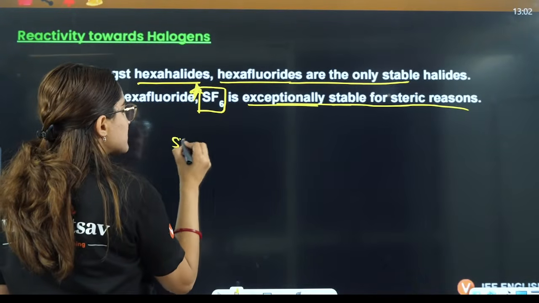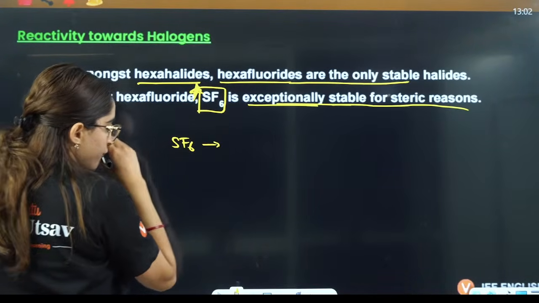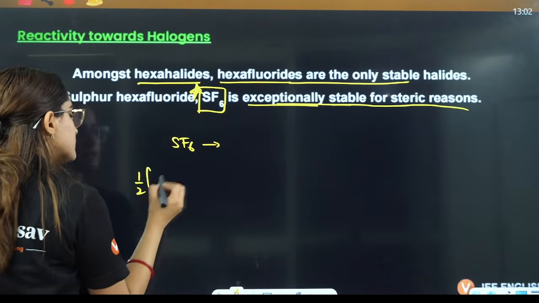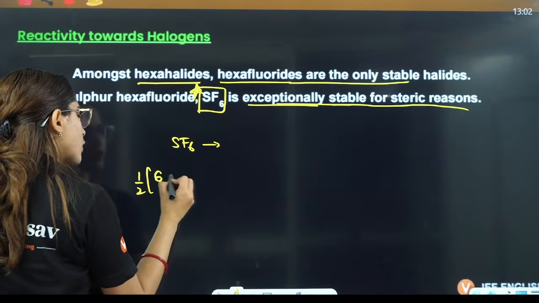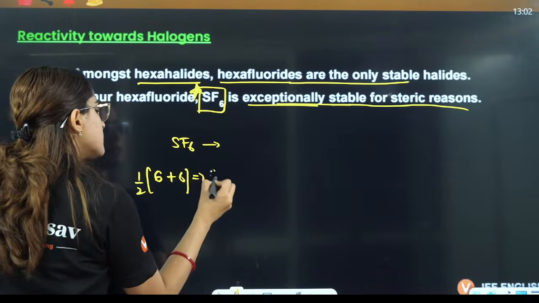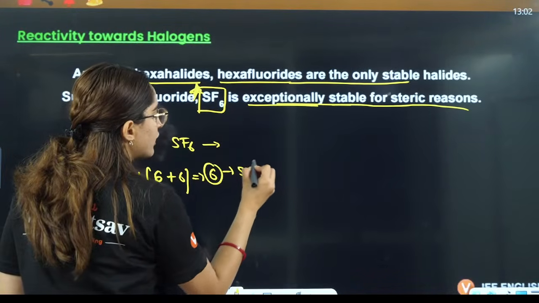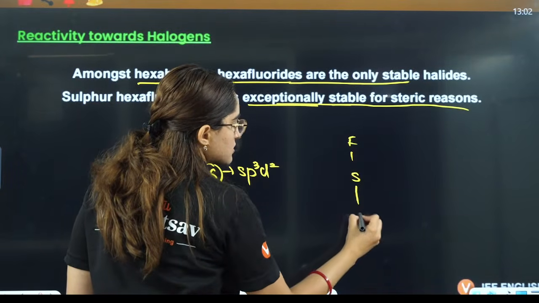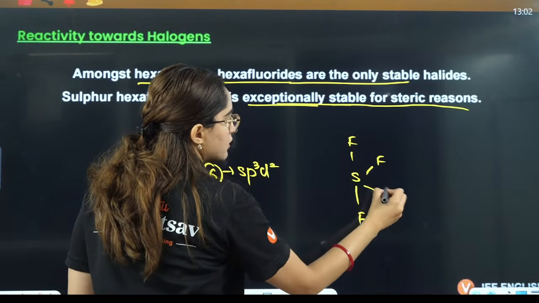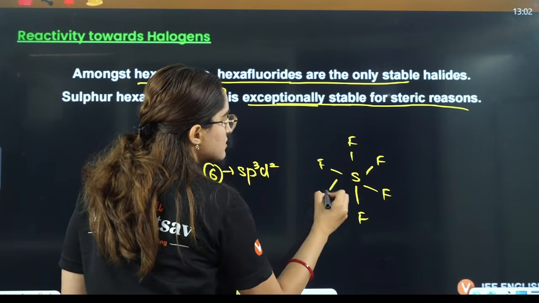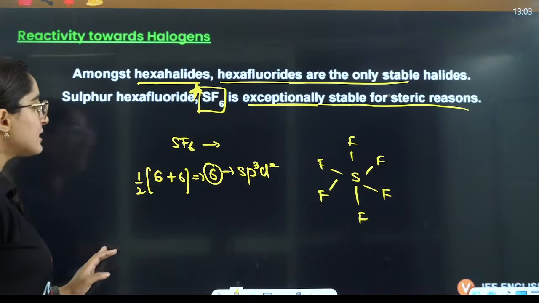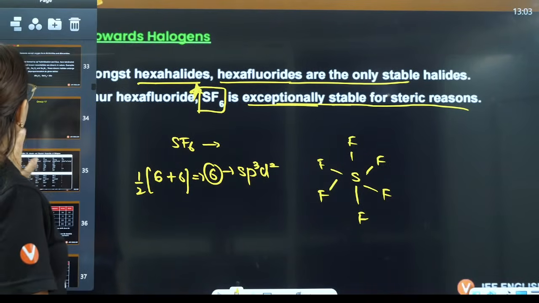If you see SF6, sulfur has 6 valence electrons plus 6 from fluorine, that is 12, that is sp3d2 hybridization. That means it forms this octahedral structure which is highly stable, right? So we say it is exceptionally stable here. Okay, done.